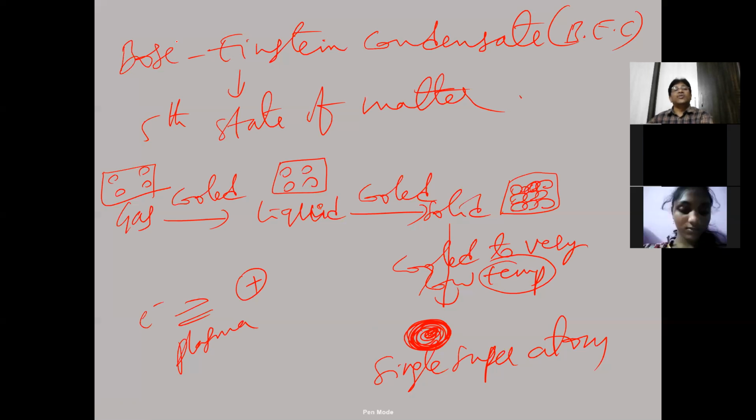The scientists Bose from India and Einstein, these two together discovered what? Bose-Einstein condensate. That is the fifth state of matter, in which a single superatom exists. All the atoms will collapse to form a single superatom. Let's take the screenshot if you want.